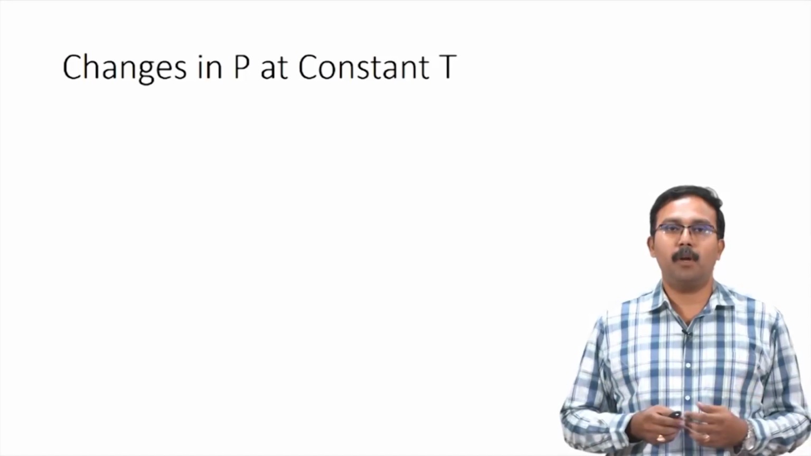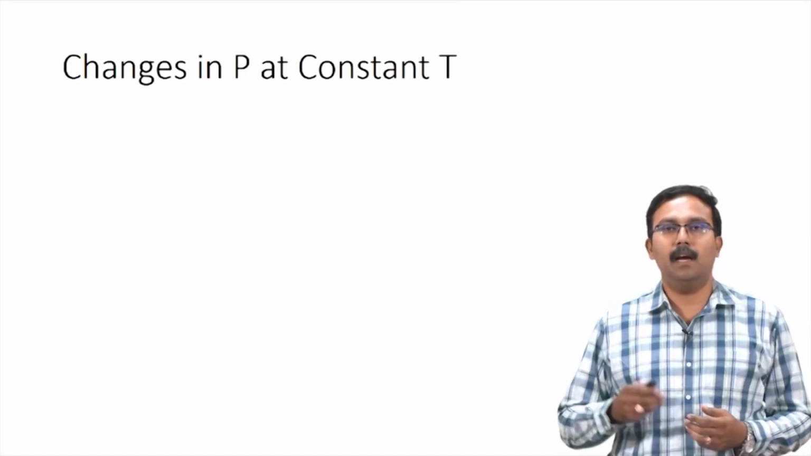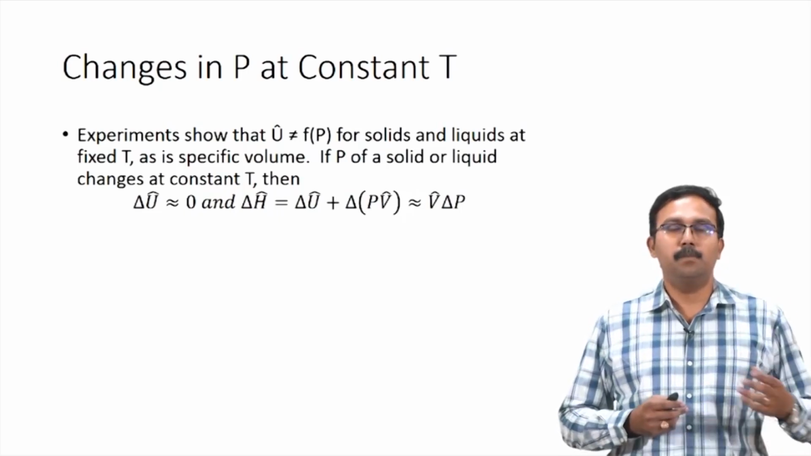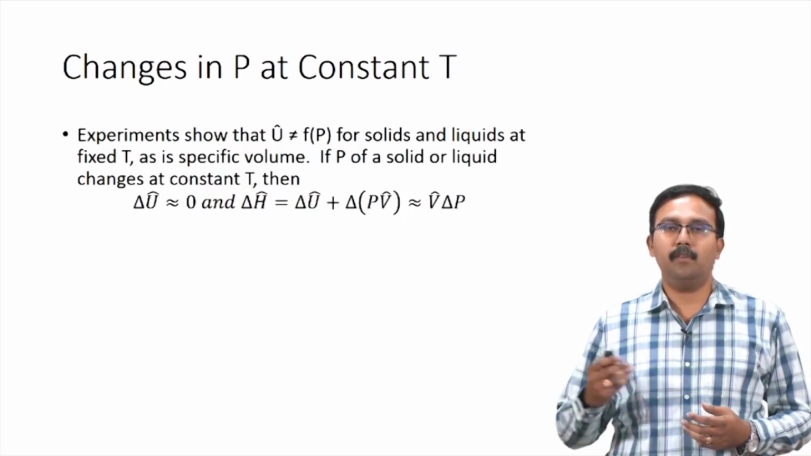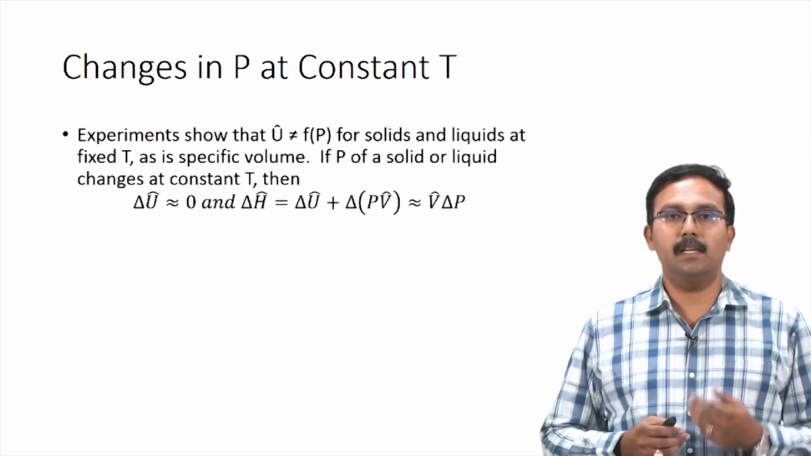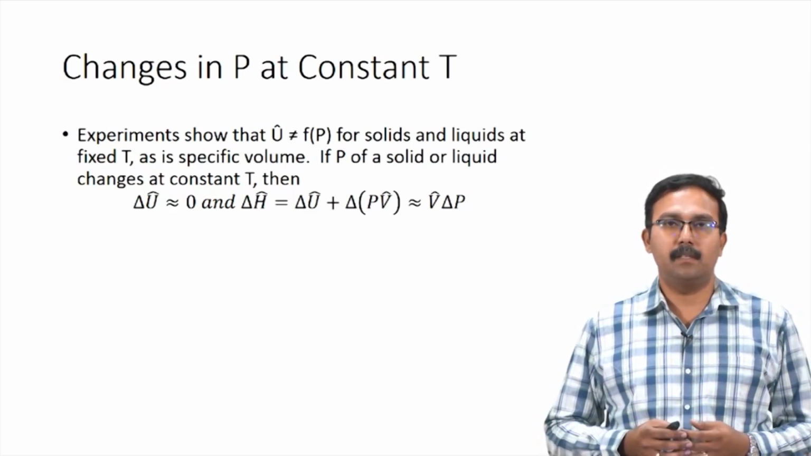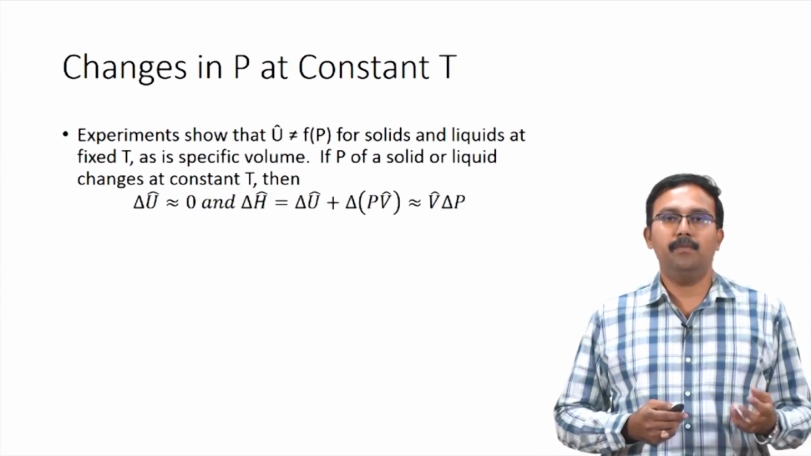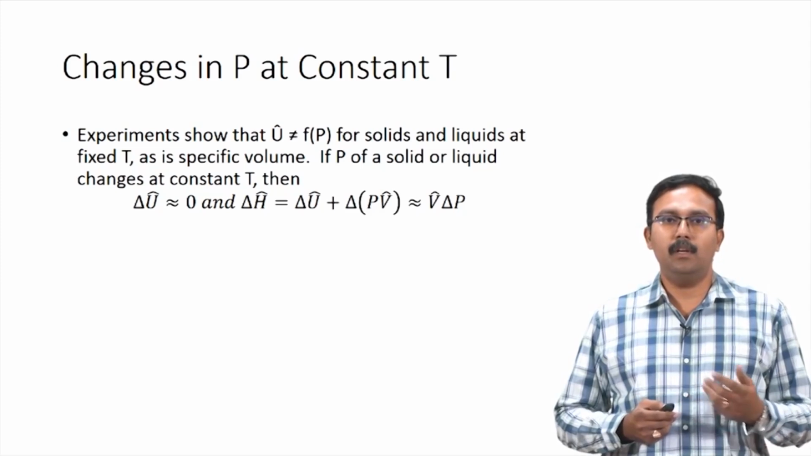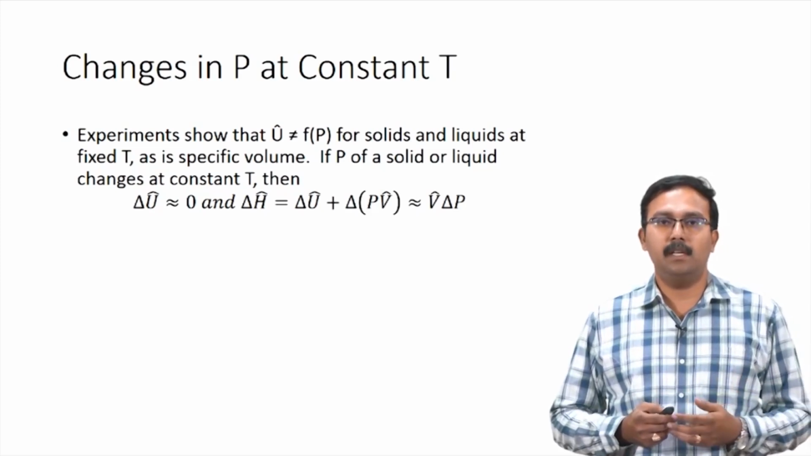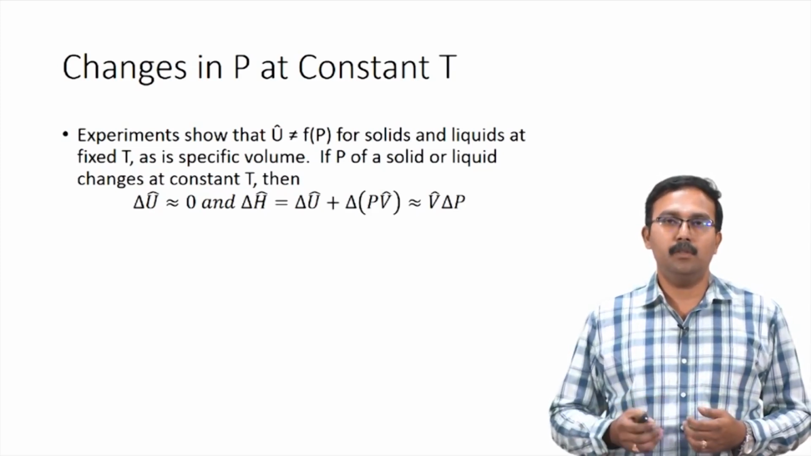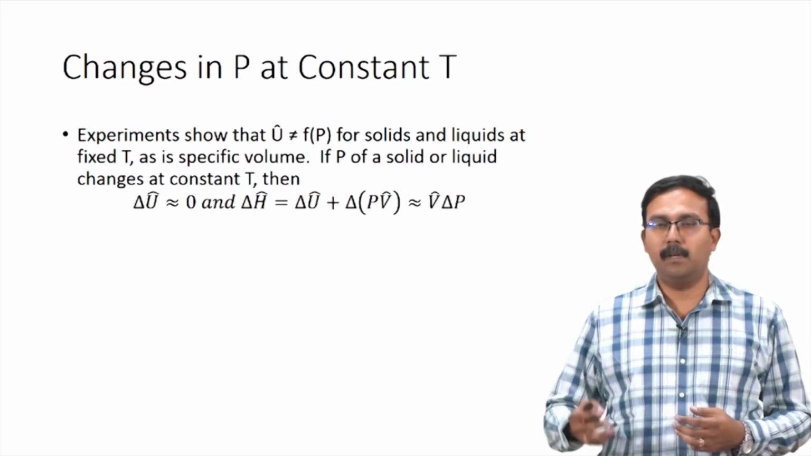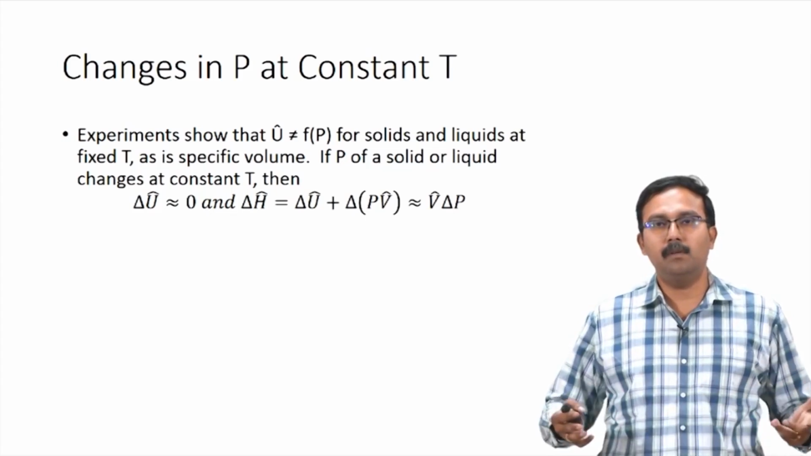So, the first type of process would be where pressure changes at constant temperature. Now, experiments have shown that specific internal energy is not a function of pressure for solids and liquids at a fixed temperature, and this is also true for specific volume. If pressure of a solid or a liquid changes at constant temperature, then you can assume that the change in specific internal energy for this process is approximately equal to 0, because it is